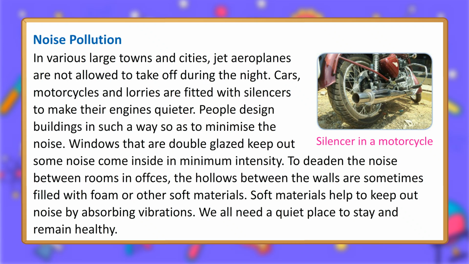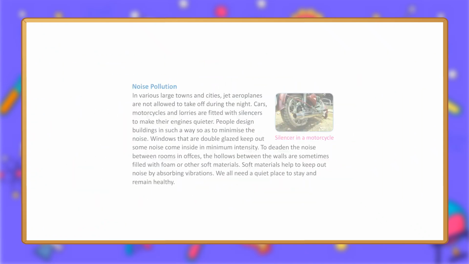Windows that are double-glazed keep out some noise, so it comes inside in minimum intensity. To deaden the noise between rooms and offices, the hollows between the walls are sometimes filled with foam or other soft materials. Soft materials help to keep out noise by absorbing vibrations. We all need a quiet place to stay and remain healthy.